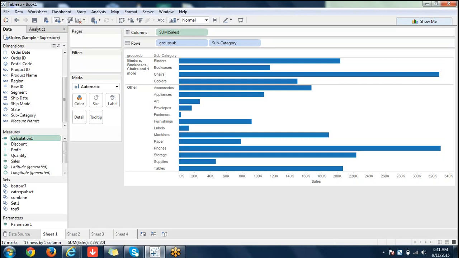In Tableau they are called file types. File types are TWB. What we are seeing is a worksheet. A combination of worksheets is called a workbook. If you are saving only the workbook, that is called TWB, the Tableau workbook extension. That means it will not save your data source and extract. If you save it as TWBX, that means packaged, it will save the extract, calculations, parameters, all these things along with it.